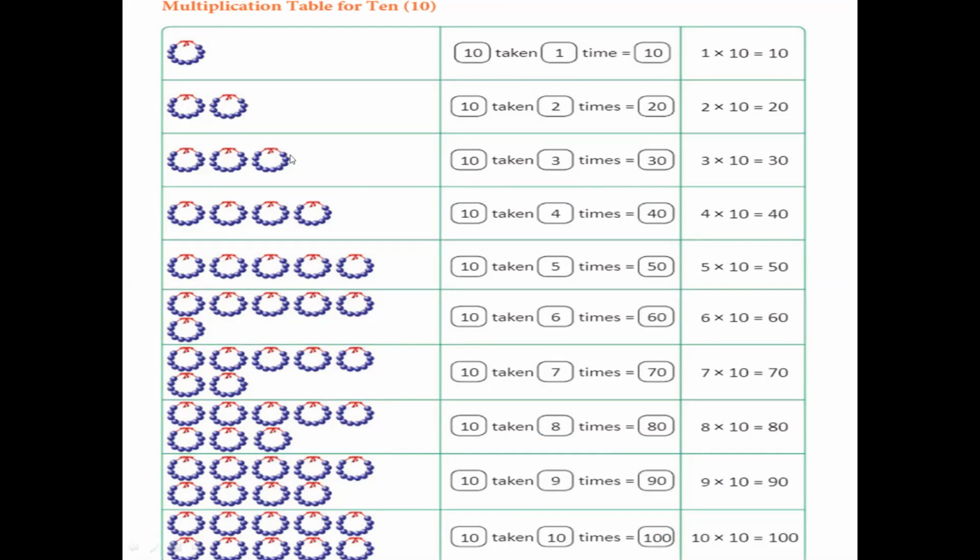When we take 3 groups of 10, then it will be 10 plus 10 plus 10, 30. When we have 4 necklaces, 10 into 4, 40. For 5, 10 into 5, 50. For 6, 10 into 6, 60. For 7, 10 into 7, 70. For 8, 10 into 8, 80, and so on.